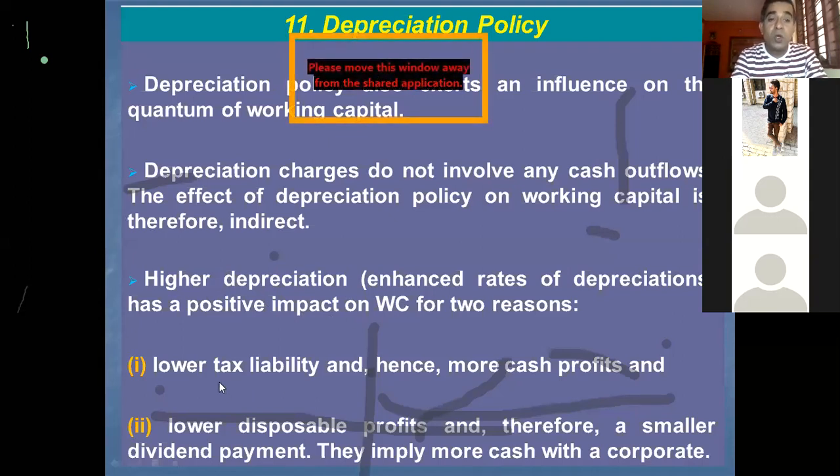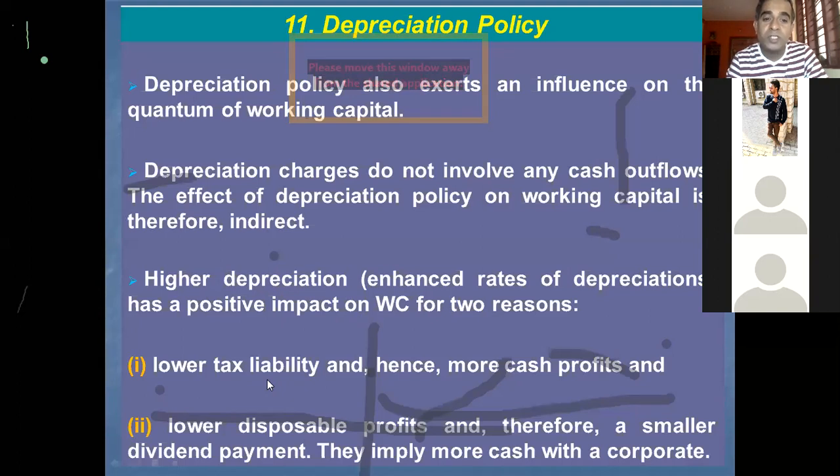First, lower tax liability and hence more cash profits. If you remember in capital budgeting, for a single proposal, before tax is charged, we deducted depreciation. Then we charge tax on the revenue. That way, when there is depreciation, it lowers the tax liability.